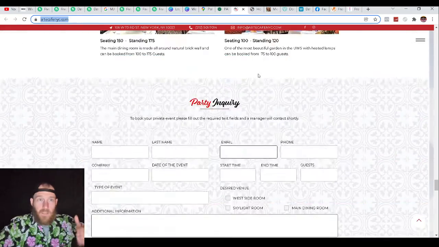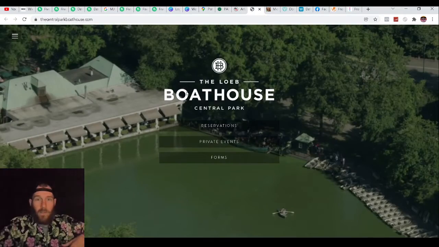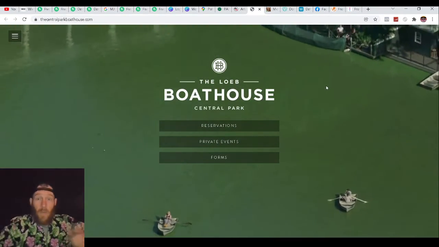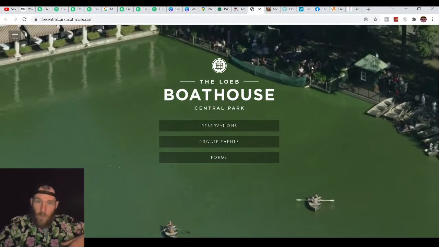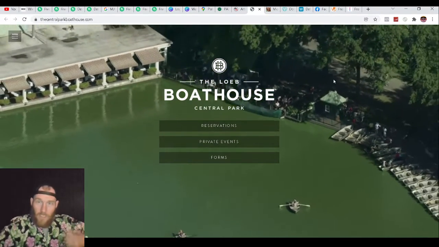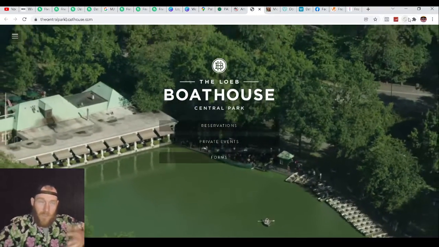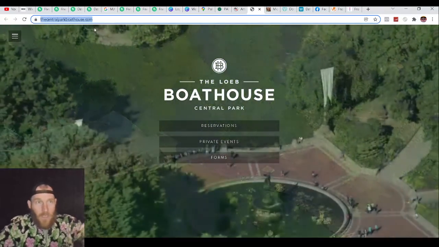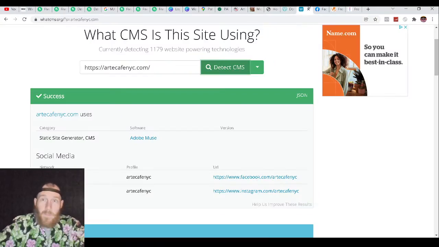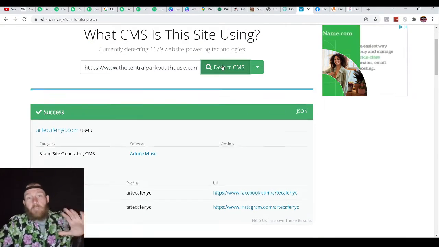So boom, this is a pizza. This the pizza place? No, that's not the pizza place. Okay, so now the boathouse. All right, look at their website. It's just one little tiny page, and it's a drone shot. There's no Facebook pixel, no TikTok pixel. That's aside the point. But now this is something that's potentially on a platform that we can do.